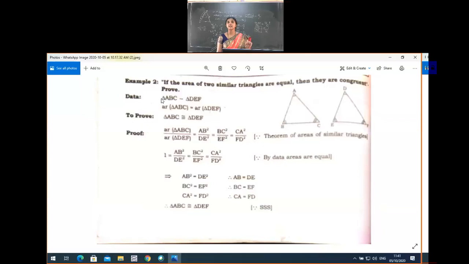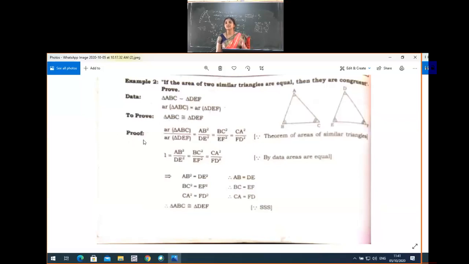So data: triangle ABC is similar to triangle DEF. Given, area of triangle ABC is equal to area of triangle DEF. It is given that the two triangles are similar and have equal area. What we have to prove here? Triangle ABC is congruent to triangle DEF.